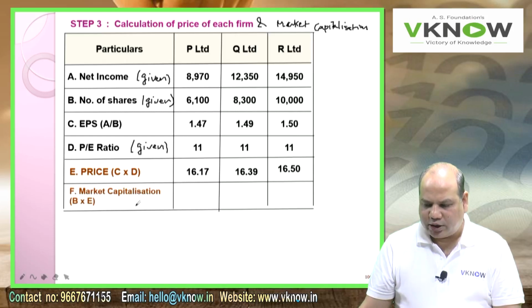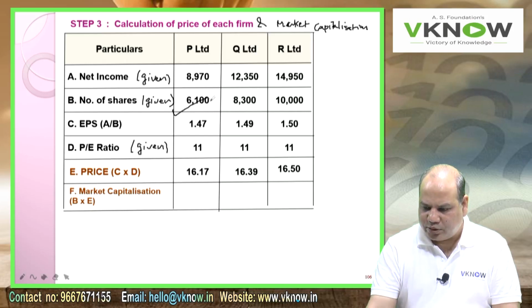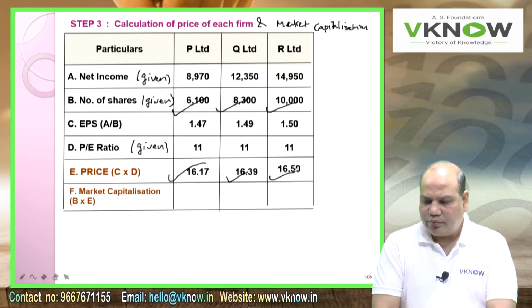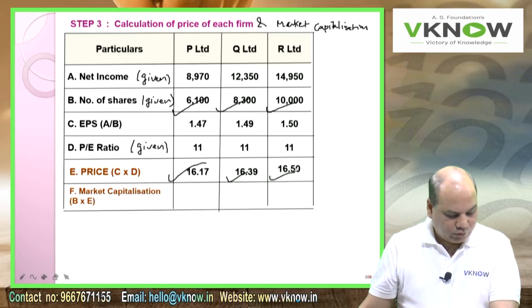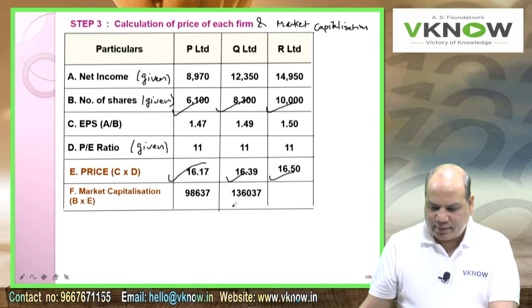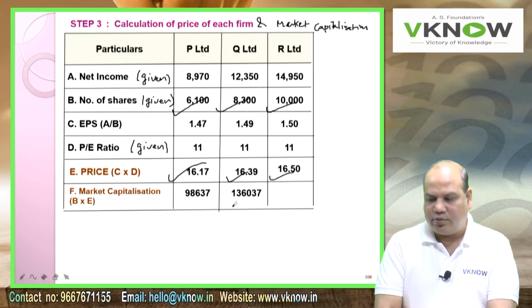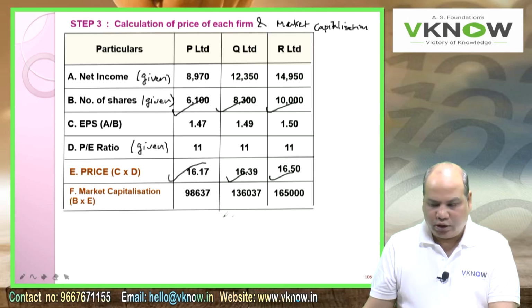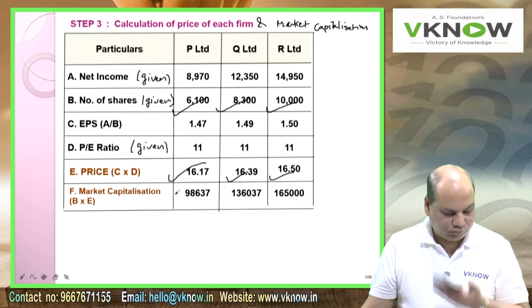And now we'll write market capitalization, B into E. So take the number of shares from point number B multiplied by the price from point number E, that will give you market capitalization. So that comes to 98637. Check the next one, 136037, and 1,65,000.